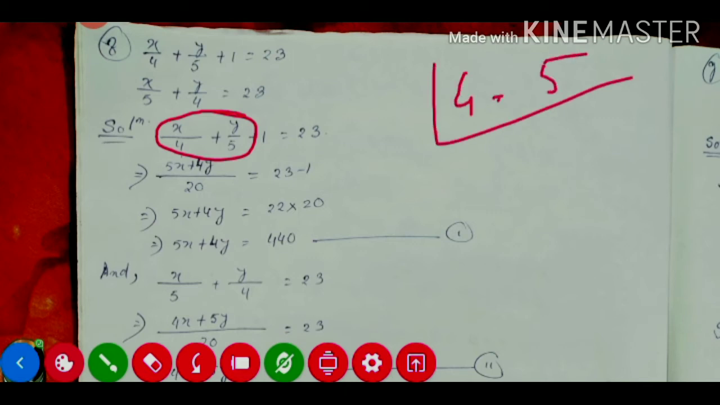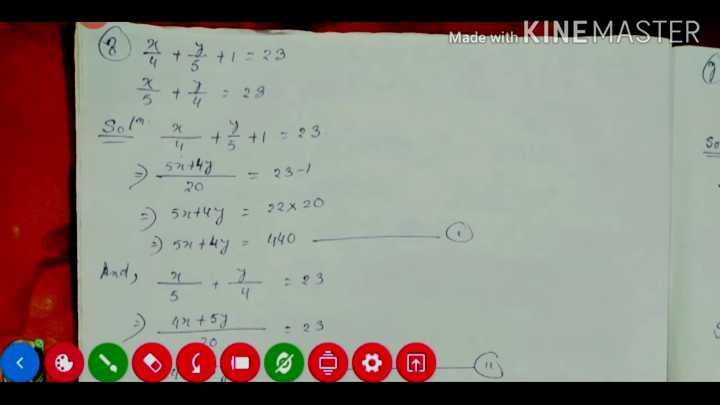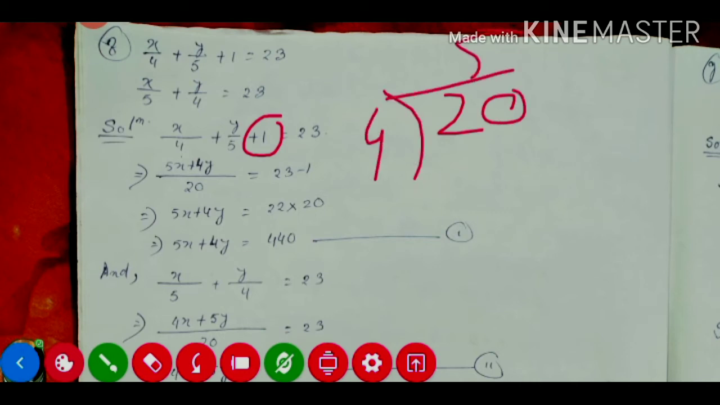For 4 and 5, both numbers are not divisible by a single number, so we need to multiply them. So the LCM will be 20. And this plus 1 will shift to the right hand side, so it will be minus 1. Now this 20 will be divided by 4, so we got the result 5.